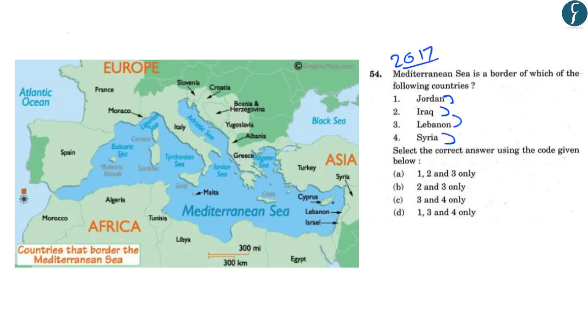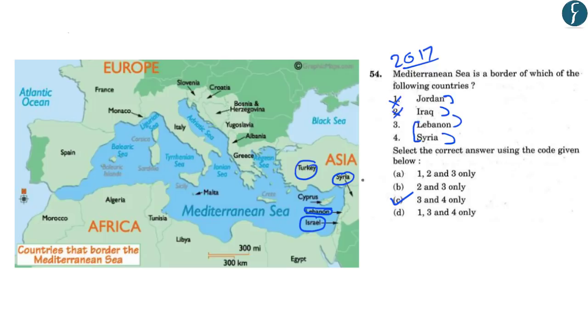So as you can see in this map, the countries that share their border with Mediterranean Sea are the Lebanon, then there is Israel, then there is Syria and also Turkey. And besides these countries, many other countries are sharing their border with the Mediterranean Sea. So as you can see in this question, you could have easily eliminated that Jordan and Iraq do not share their border with Mediterranean Sea. And hence the correct answer would have been C, that is 3 and 4. That is Lebanon and Syria have their border with Mediterranean Sea.